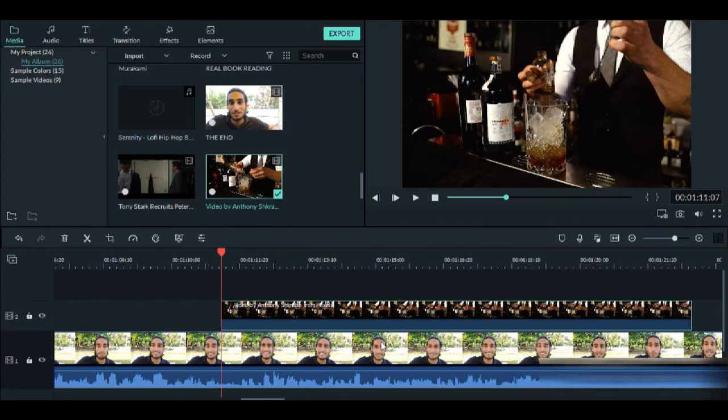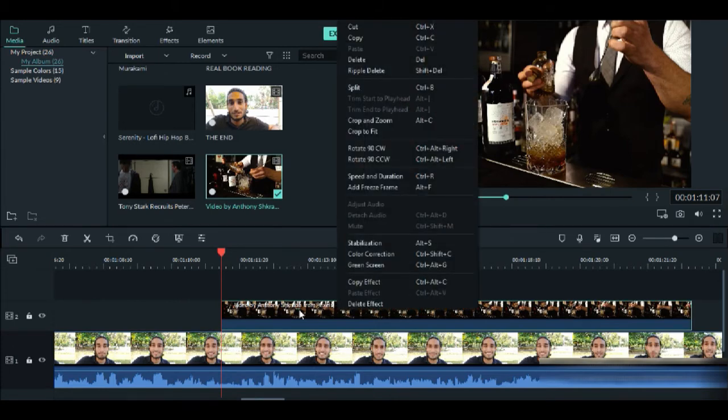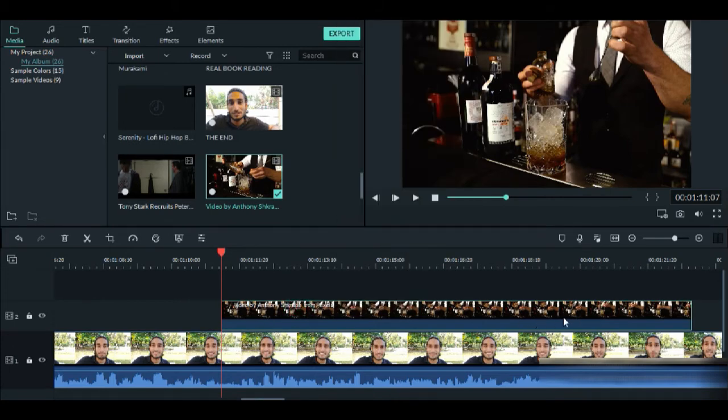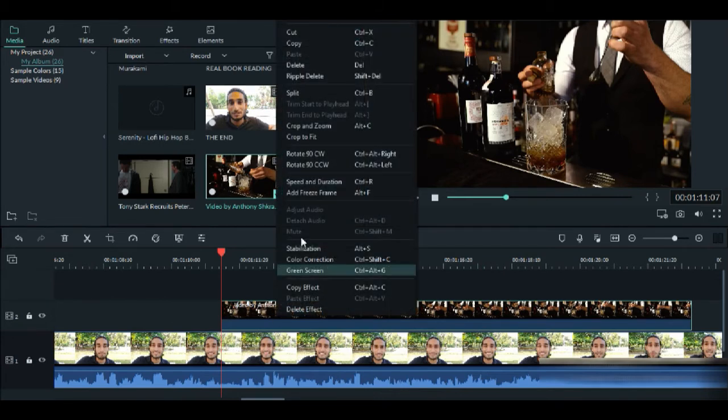This is basically called multi-layer editing, and this is a very good feature of Filmora. And we don't want the volume from this video. However, as you can see, there are no audio waves right here. That means that the video innately doesn't have any audio available. But still, just to be on the safer side, you right click on that video and you click mute, but the mute option is not there because it doesn't have any audio.